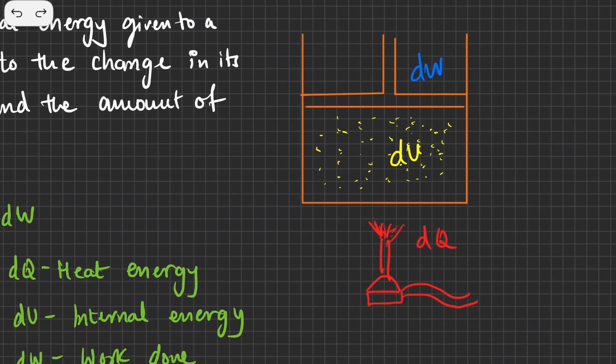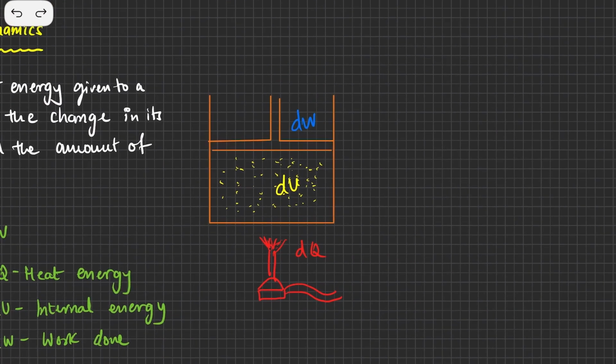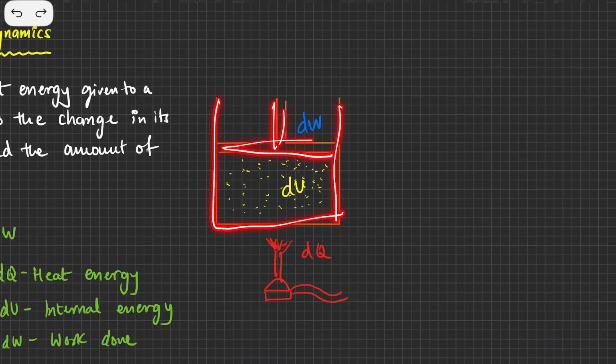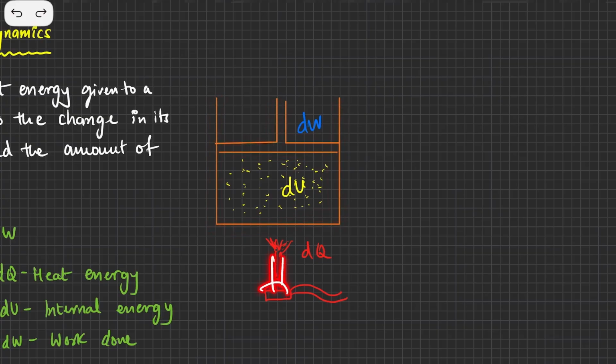Whenever you supply energy, let's say in this diagram, there is a container fitted with a piston, and this is a burner. We have put a burner here so that it gets heated up. As the burner heats the container, the molecules and atoms of the gas inside this container will gain velocity. As we have learned, the RMS velocity depends on the square root of temperature.